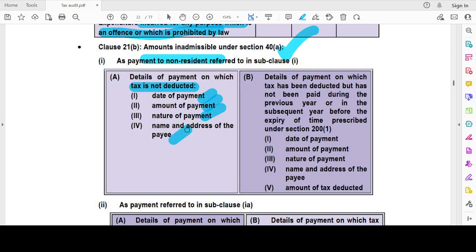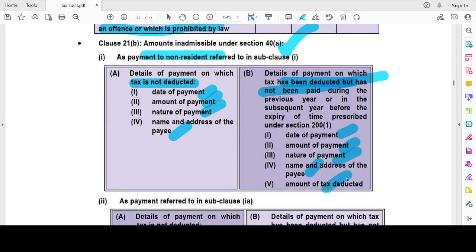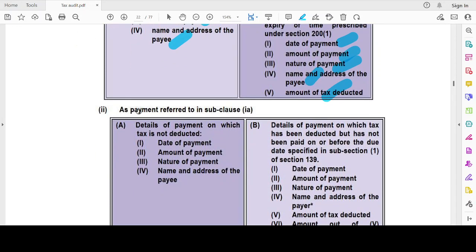Details of payment on which tax has been deducted but has not been paid during the year. I have deducted the tax but it has not been deposited to the government during the previous year or the subsequent year before the due date under section 200 subsection. I have to specify the date of payment, amount of payment, nature of payment, name and address of the payee.